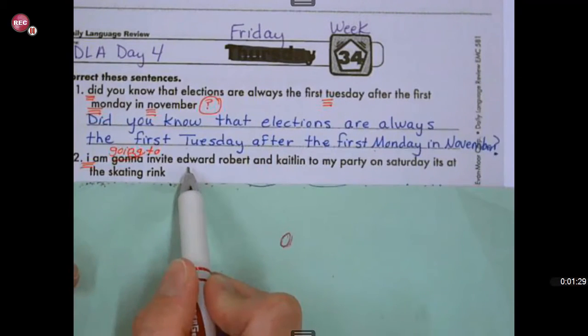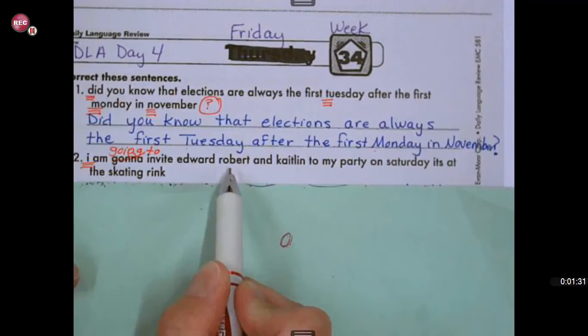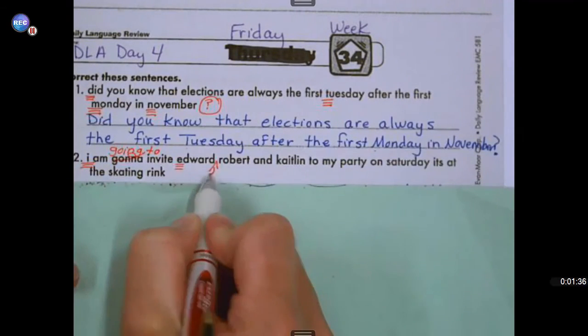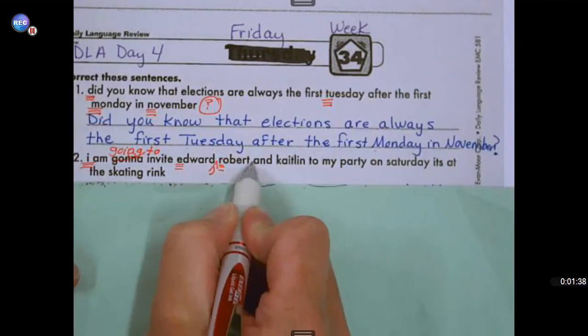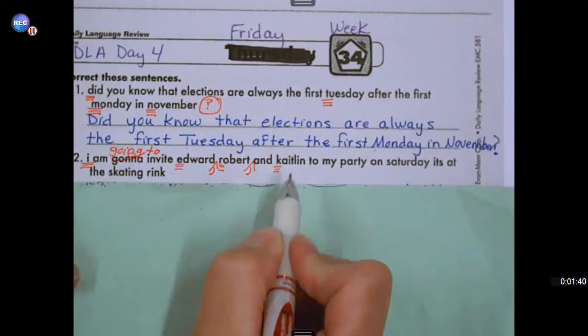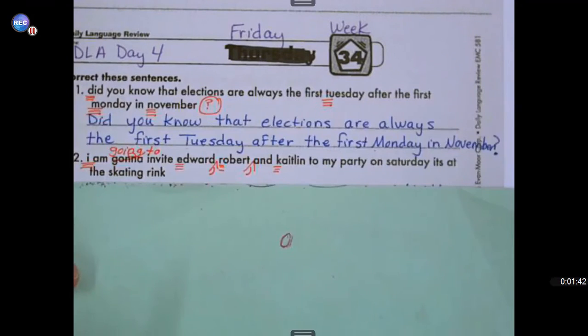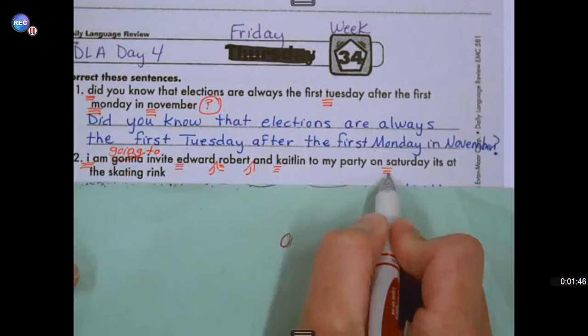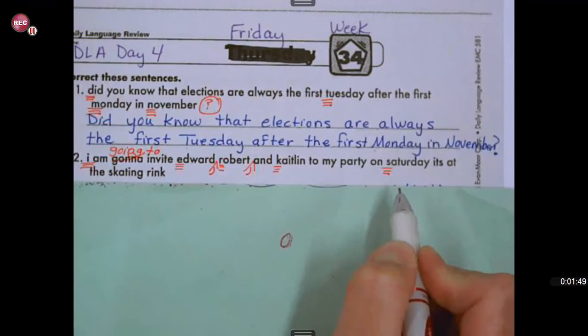So this could be Edward Robert if it didn't have a comma. But I am guessing that it's supposed to be Edward, comma, Robert, comma, and Caitlin, which all need capital letters because they are names of people, to my party on Saturday, with a capital letter because Saturday is a proper noun.